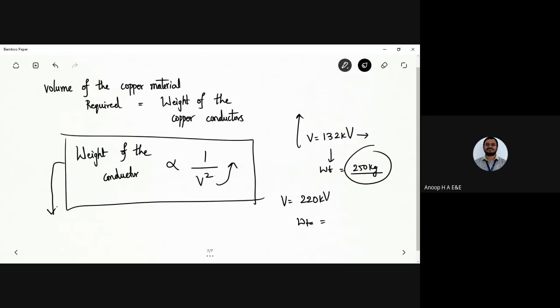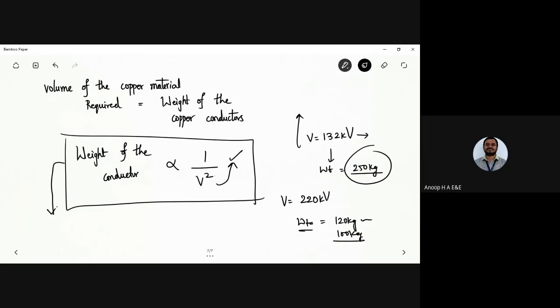This is a very important equation in case you go for any competitive exams or any MCQ type exams. These types of questions will be there in the transmission and distribution subject. What happens to the weight if the voltage is increased? The weight will certainly be lower, generally about 120 kg or 100 kg. That would be the weight of the copper material required.